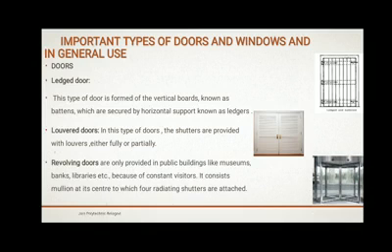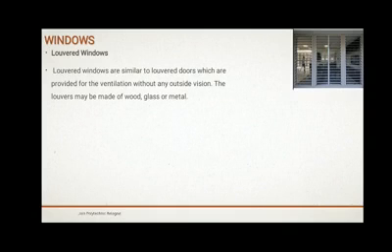Next is the revolving door. Revolving doors are only provided in public places like museums, banks, libraries, etc. because of constant visitors. It consists of a mullion at its center which rotates. Coming to windows. Same as the louvered door, a louvered window. The louvers may be made of wood, glass or metal.